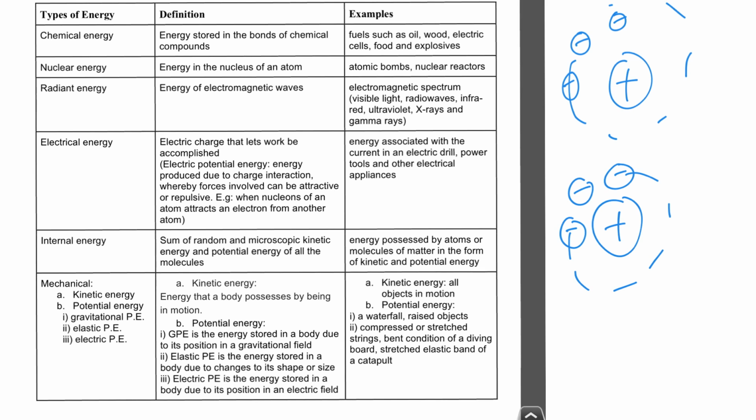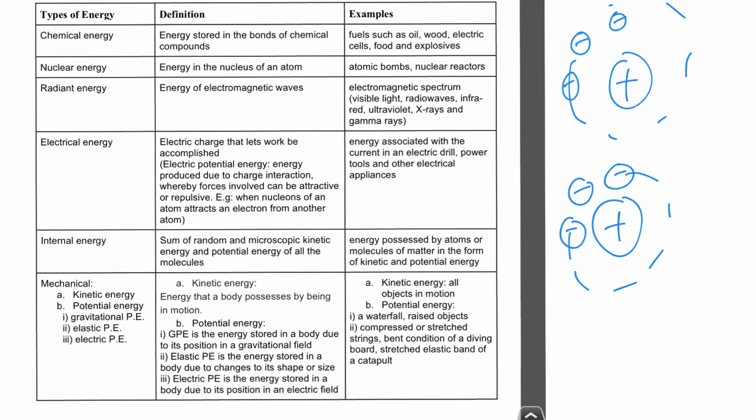Okay, right, next one. Let's talk about mechanical energies now, which is what we're going to learn more in detail, which is KE and PE. Now, kinetic energy is due to the motion of the body, so everybody knows that. And you remember the formula? What's the formula for kinetic energy? Half mv squared. Very good.